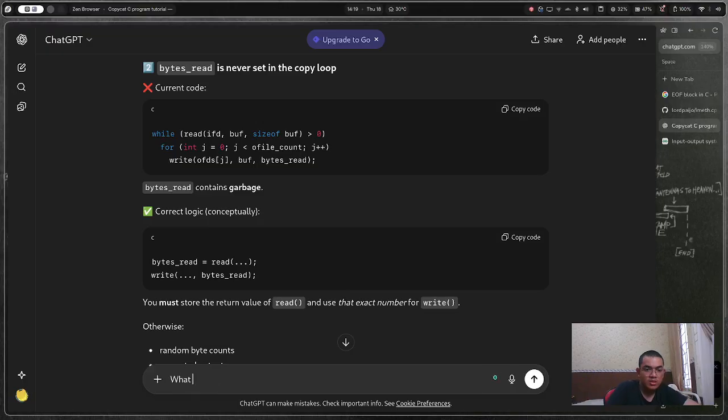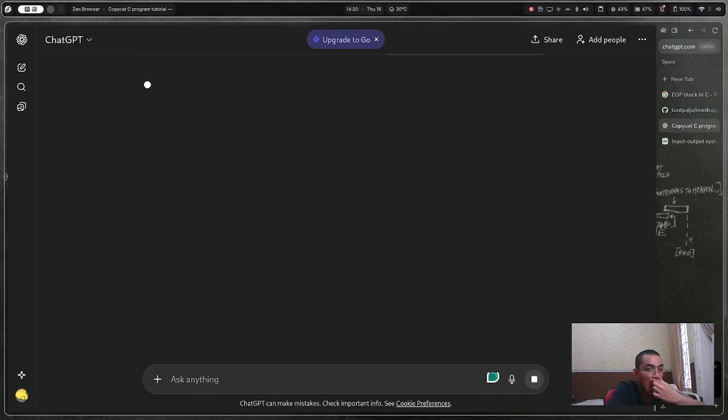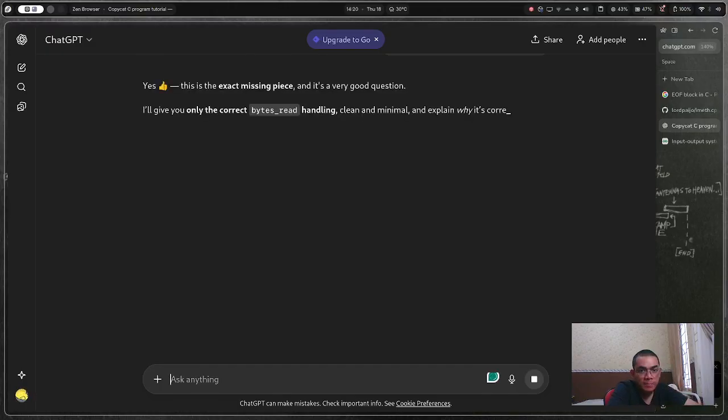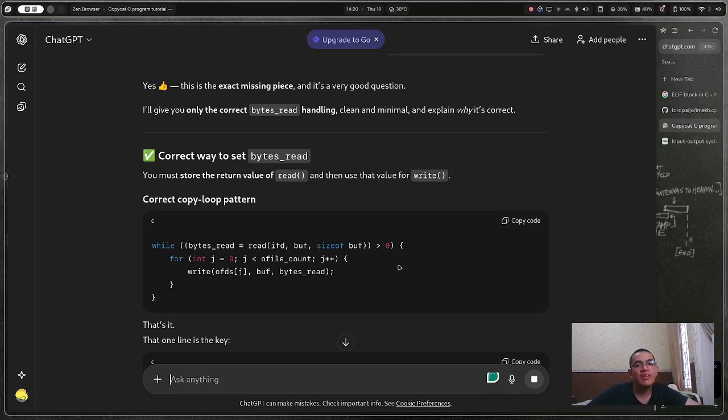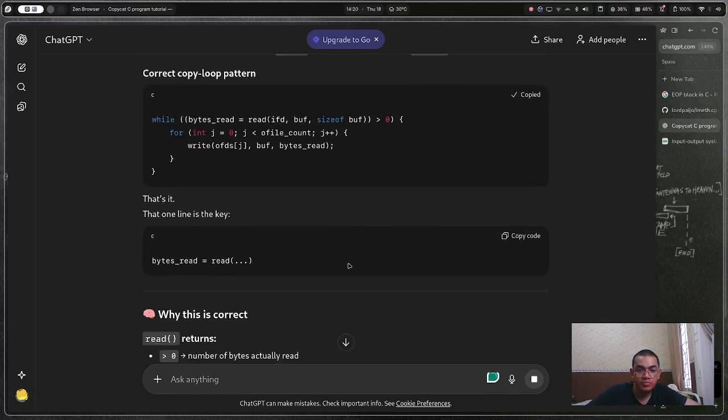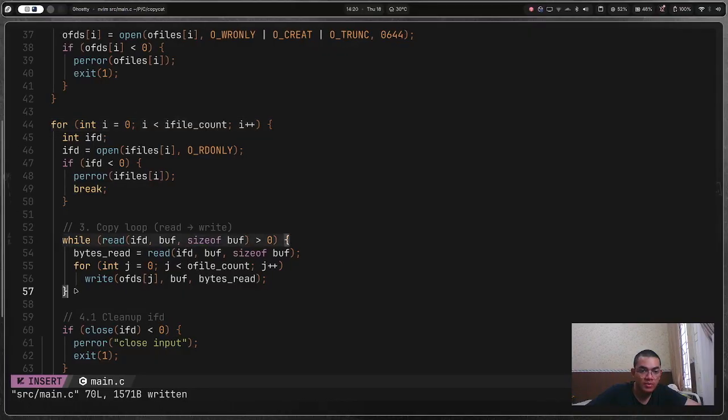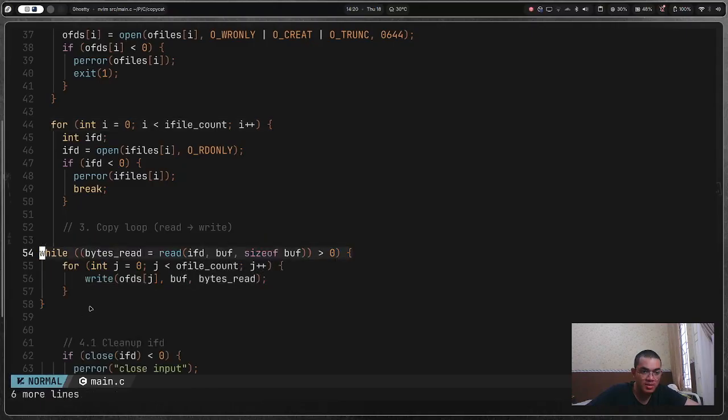What do you think? Can you give me the correct bytes read? Let me ask ChatGPT. Python handling clean. There you go. But I don't have IFD. I don't have IFD actually. Okay, well, I love copying from ChatGPT. Paste.